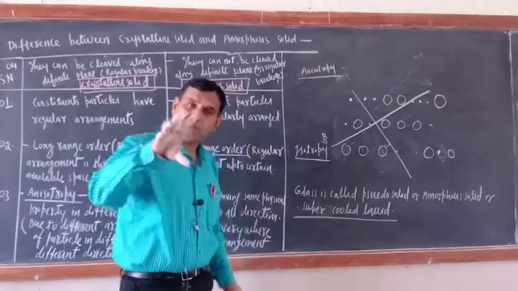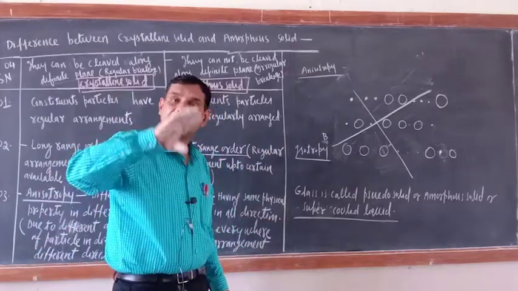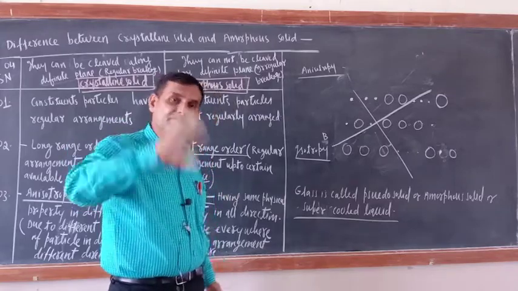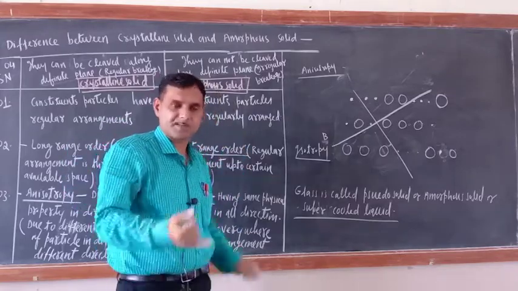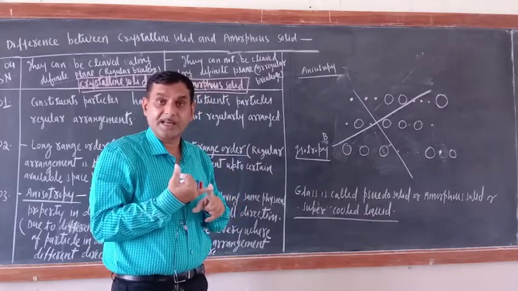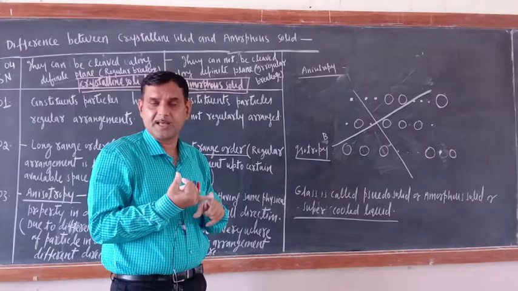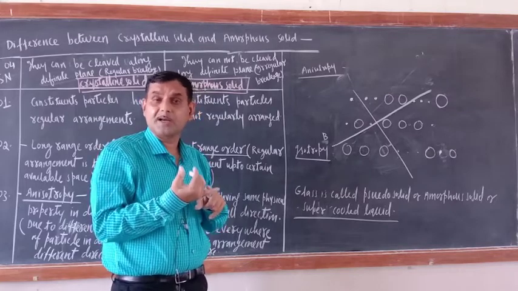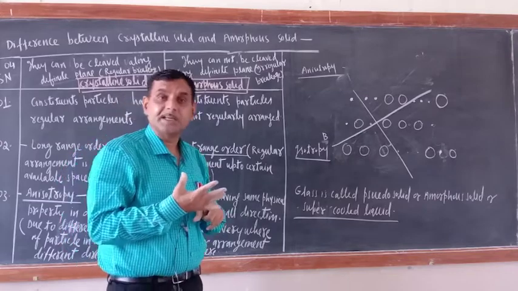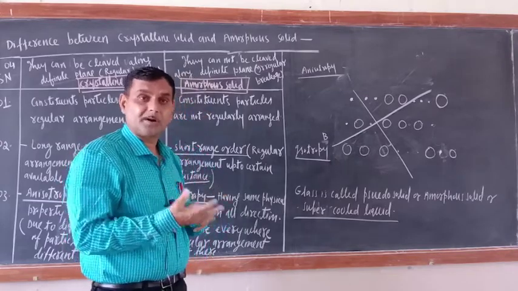So glass, what is it doing? Not only is it having the flowing property, it is fulfilling some other properties of amorphous solid, like breakage is irregular, they cannot be cleaved with a definite plane, it has the flowing property, its melting and boiling point is not fixed.